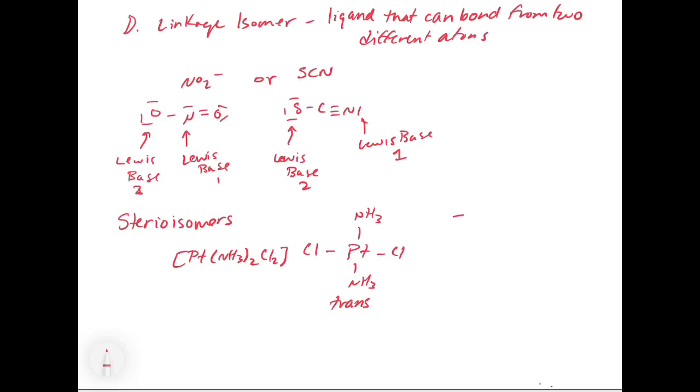Now, in another type of structure, we could say, well, okay, let's put the chlorides next to each other, and then the ammonias next to each other. This one would be called cis, and the reason why it's cis is because the chlorides are close to each other. So you can kind of remember that: cis is close, trans is far. These are going to have different spectroscopic properties because the coupling between the chlorides is going to be different when they're across from each other or when they're close to each other. So this is called cis-trans isomerism.